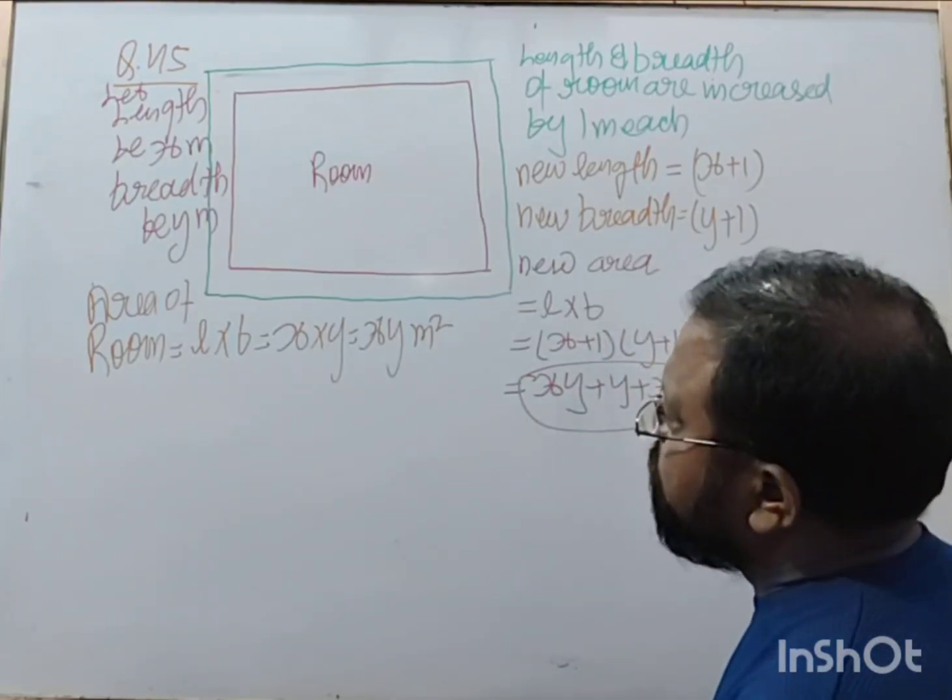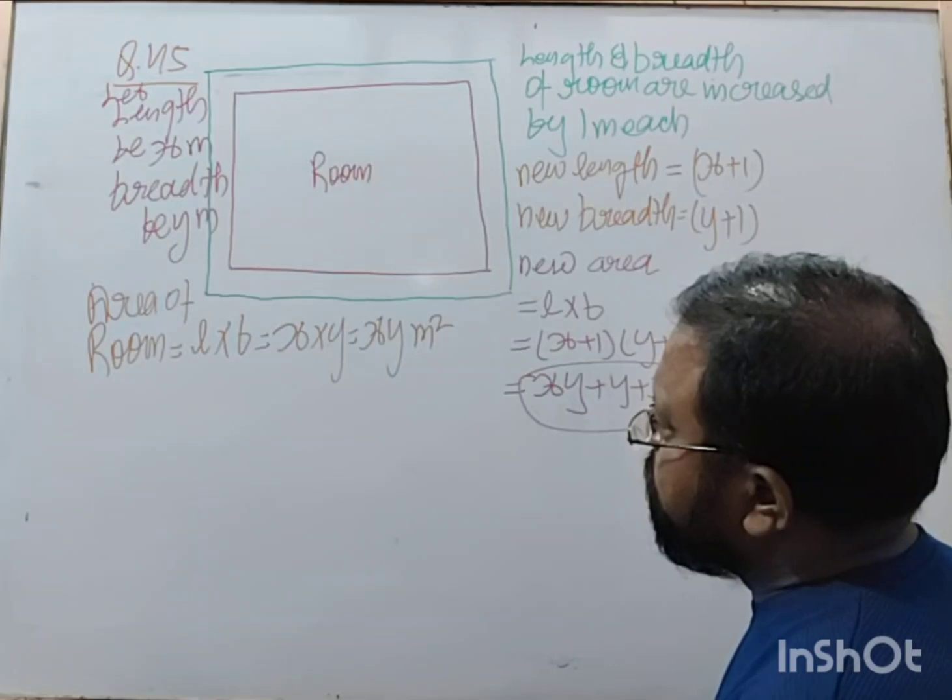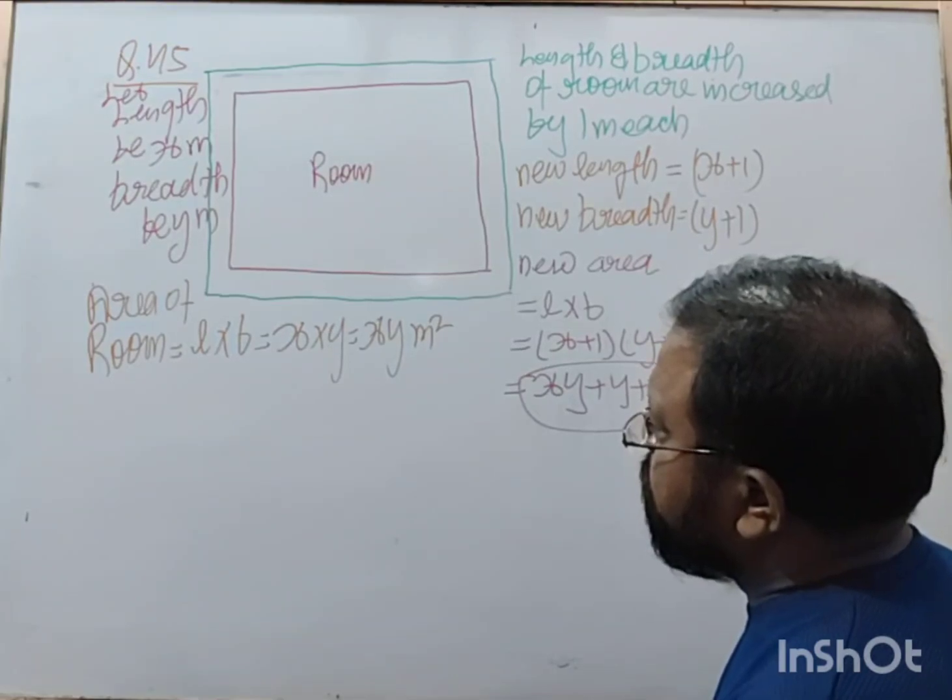It is saying the area is increased by 21 square meter if the length is increased by 1 meter and breadth is decreased by 1 meter.